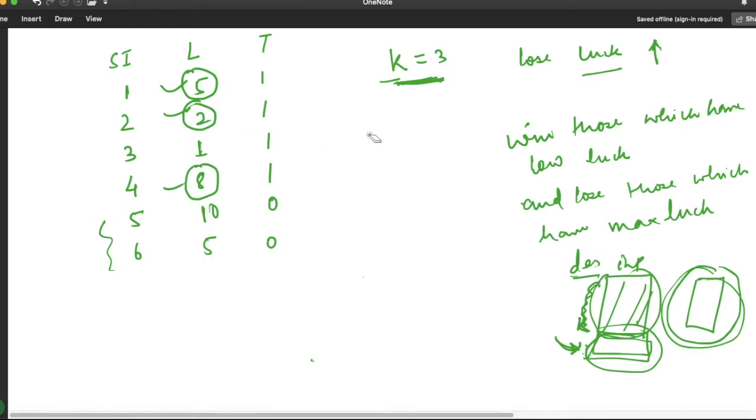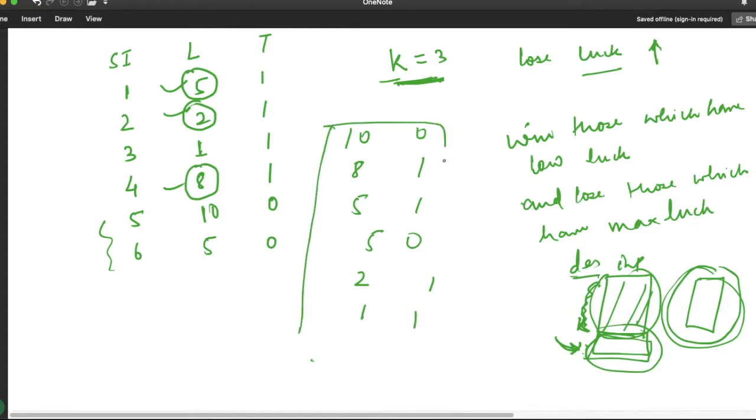So the values will be 10, 0, 8, 1, 5, 1, 5, 0, 2, 1 and 1, 1. So we sorted this in decreasing order.